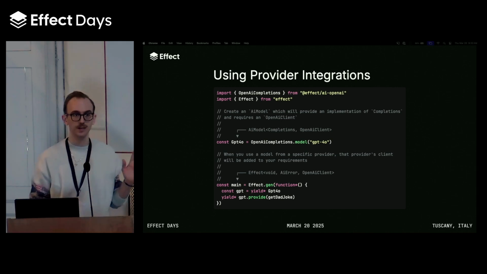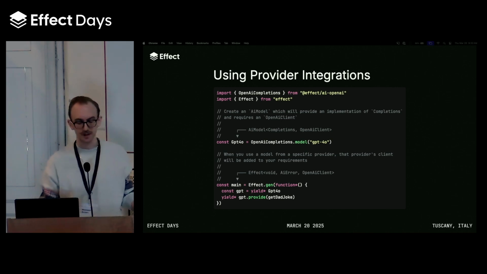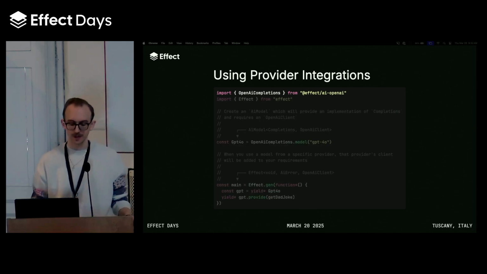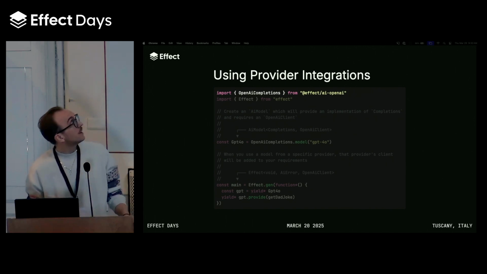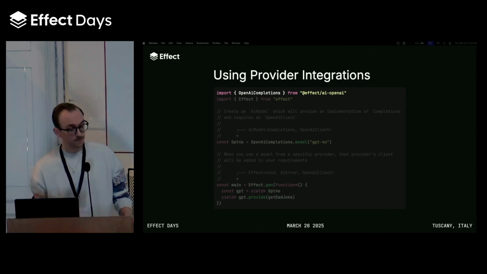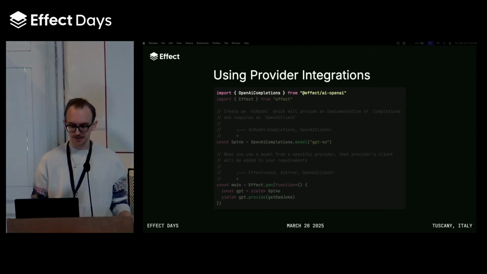So we're using completions in our get-dad-joke program, right? So in order to make that program runnable, we decided we want to use OpenAI. So we can use the OpenAI completions module from the OpenAI integration package in order to try to get this program to run.